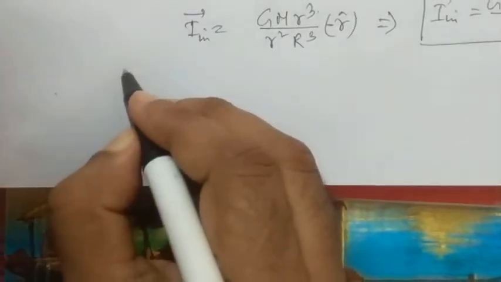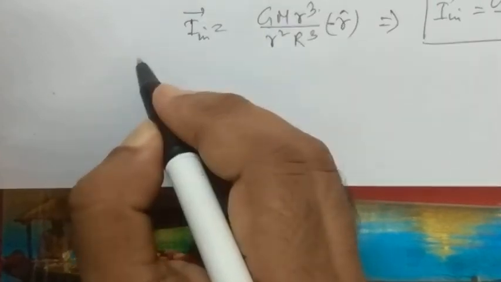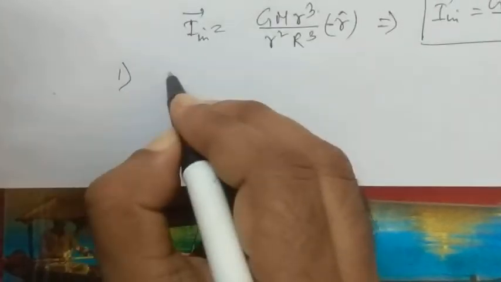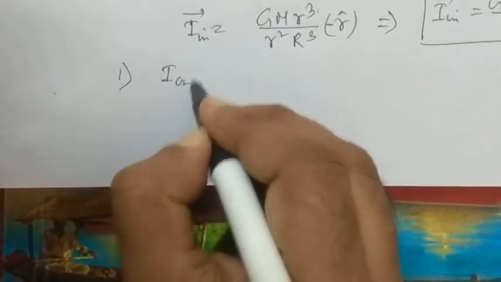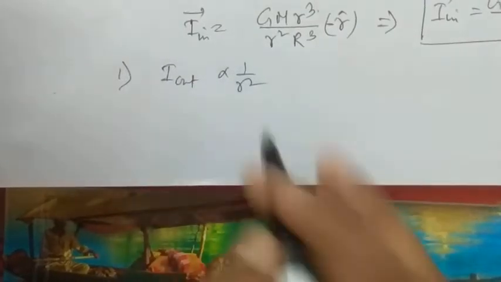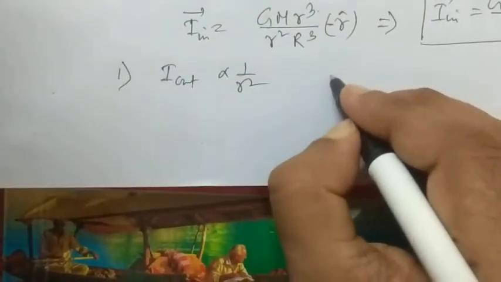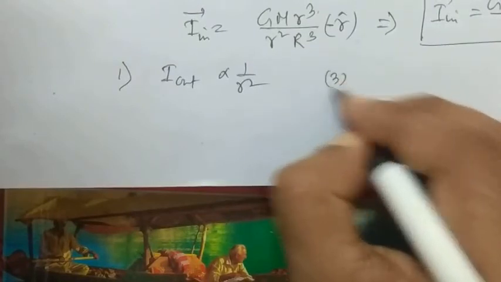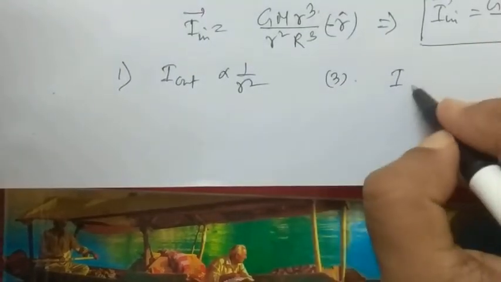Now we can run through a few conclusions. From the first case, we had found that I out was proportional to 1 by r square. From the second and third cases, we find I in was proportional to small r.